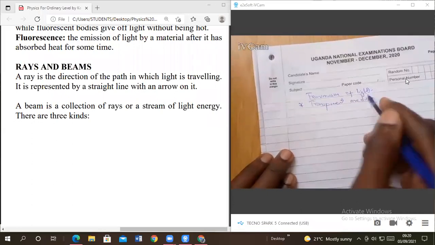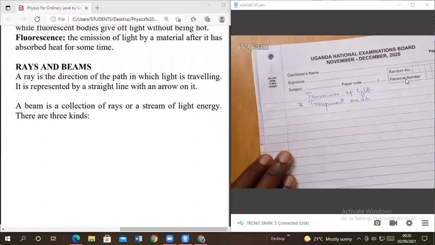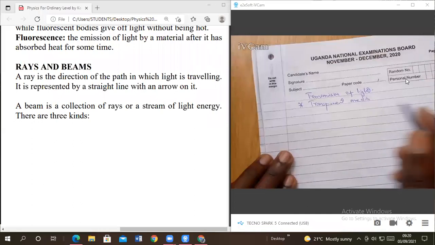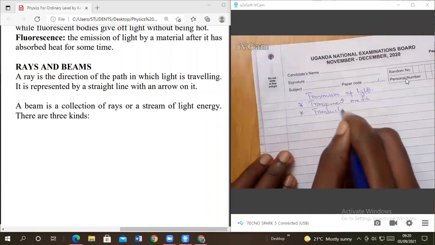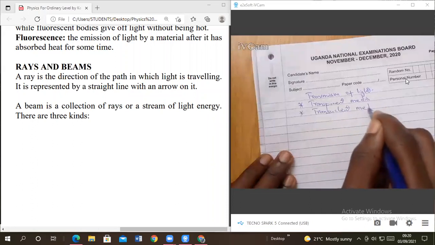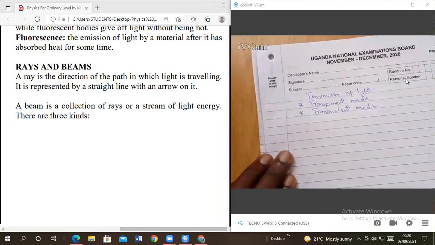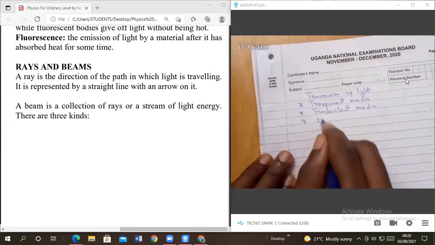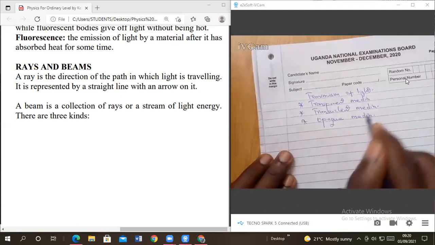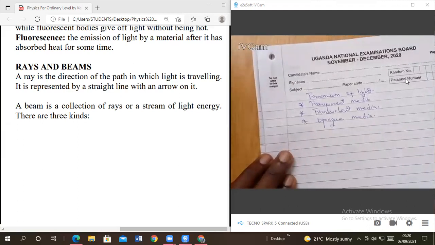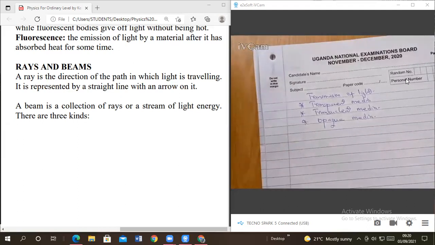We have the transparent. We gave an example of those. I think you remember. Then also we have the translucent. We also have the what? The translucent. Then we also have the what? Opaque. The opaque medium. Okay? Yes. Those are the things we discussed.